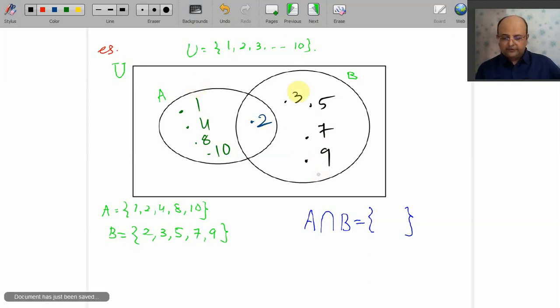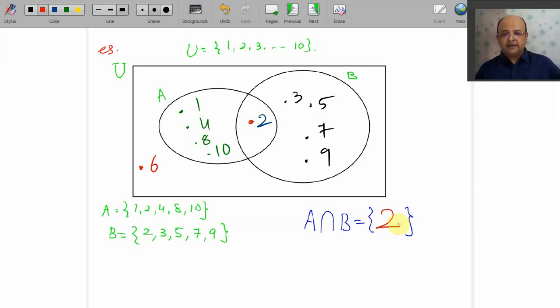1 is here, 2 is here, 3 is here, 4 is here, 5 is here, oh, 6 is not there. 7 is here, 8 is here, 9, 10. 6 is outside your A and B. So this is the element which is common to both. So my dear friends, A intersection B is just the singleton set {2}.